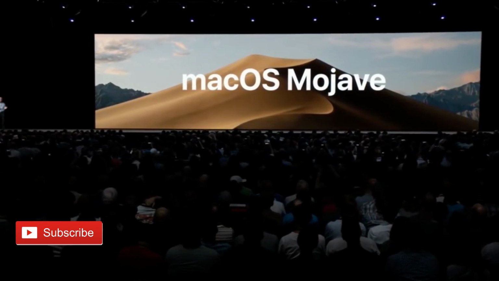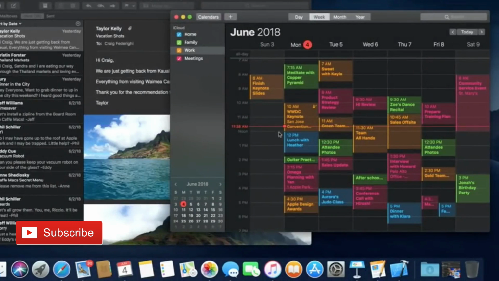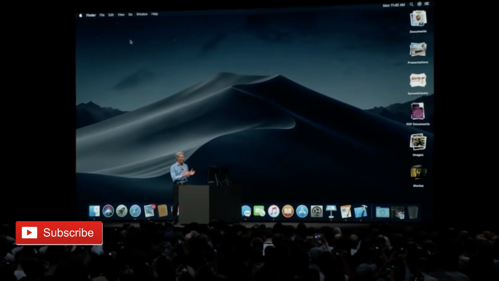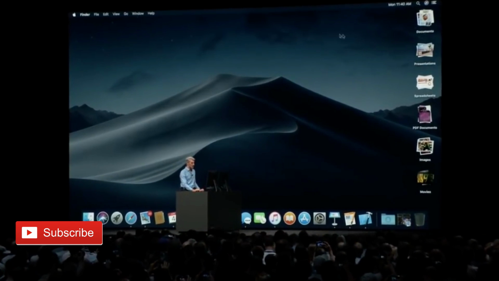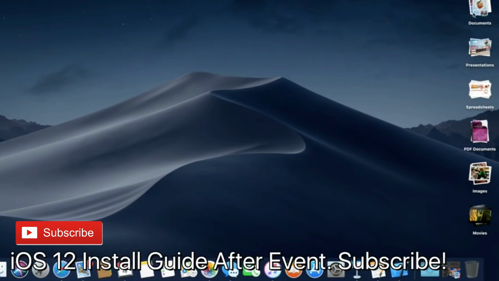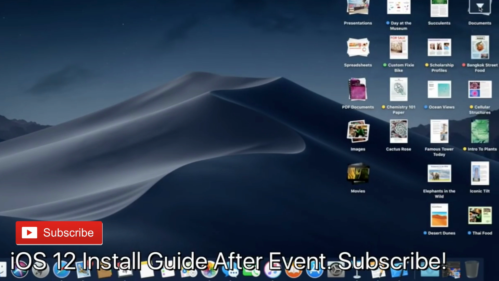Now for macOS. The new macOS Mojave has a new optional dark mode. A new desktop features stacks to clean up the documents on your desktop. Quickly thumb through stacks or expand them completely for quick access to categorized documents.